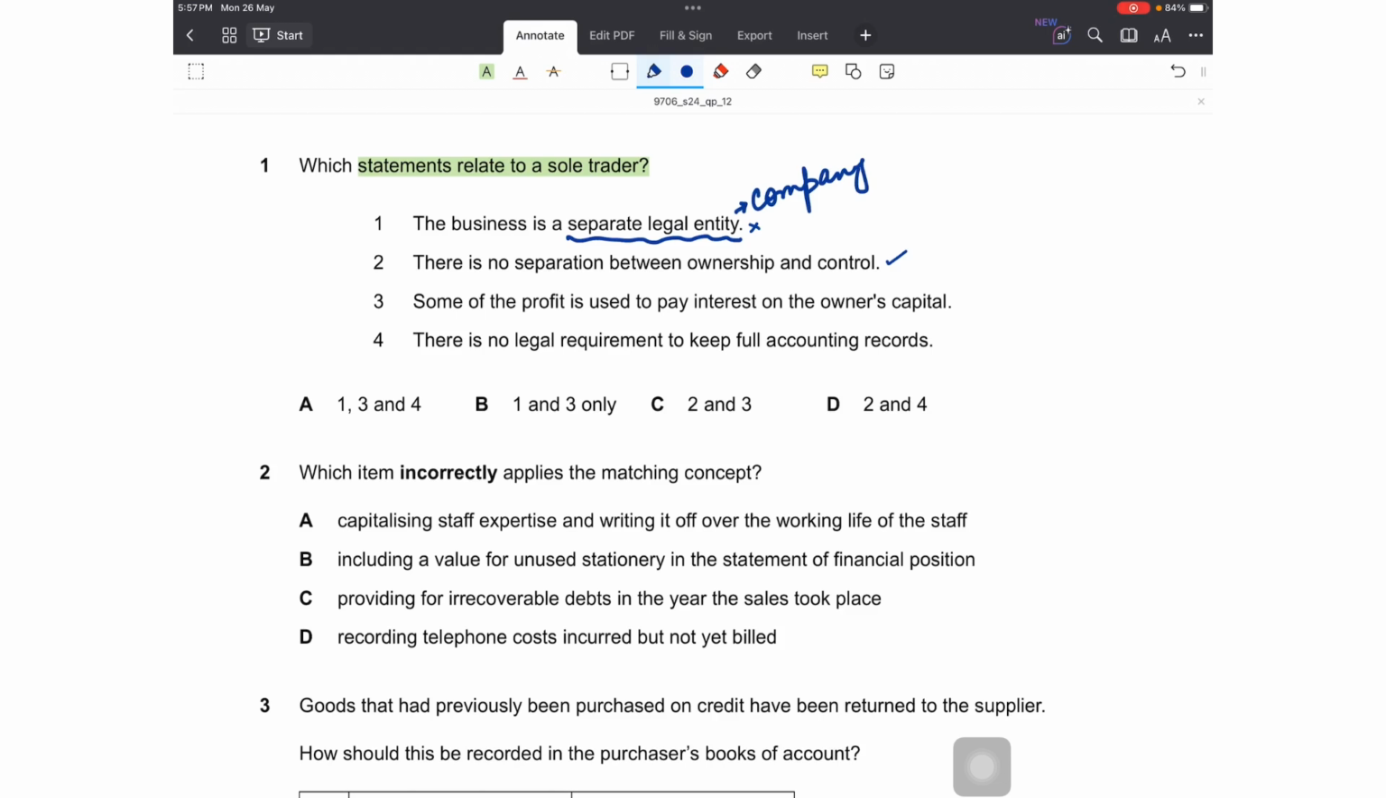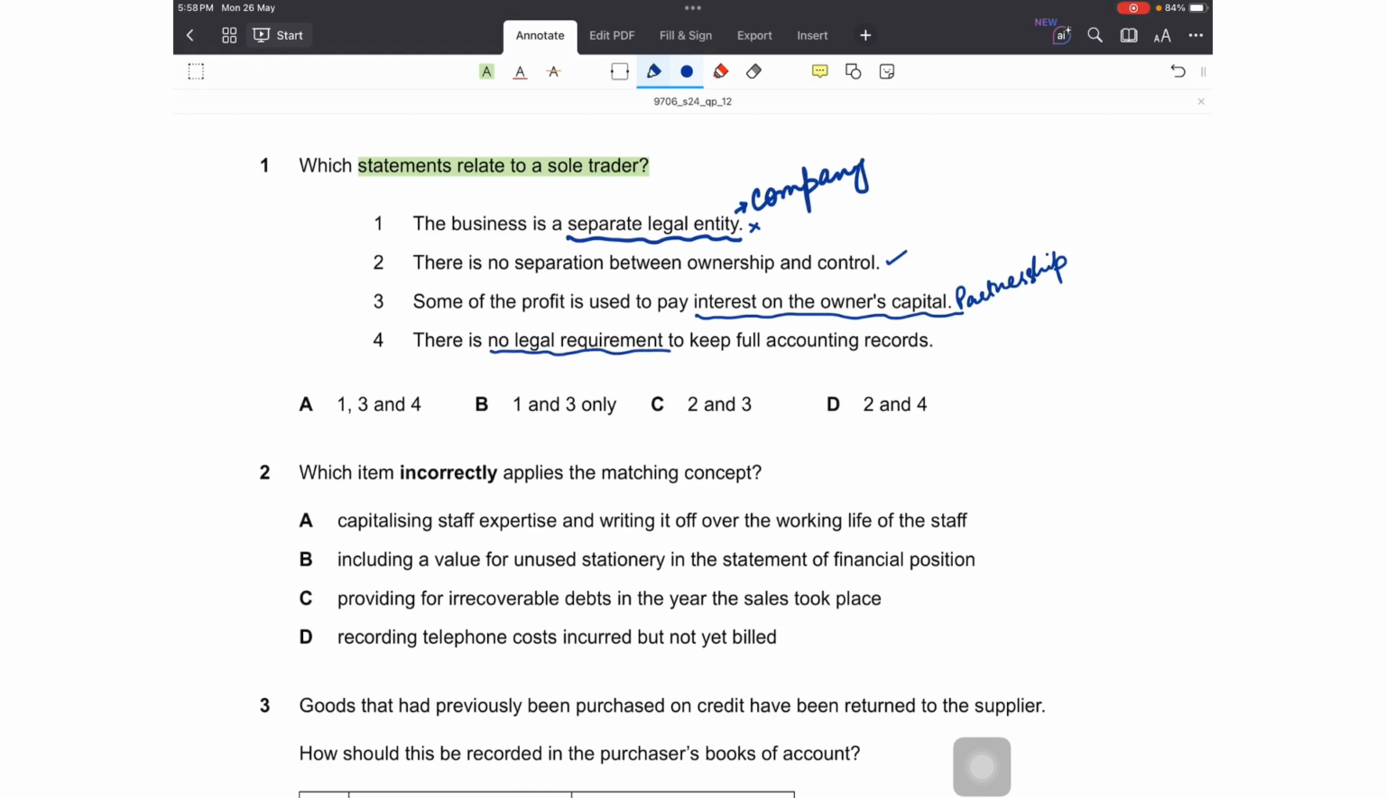Third is, most of the profit is used to pay interest on the owner's capital. No, there is no such requirement for that. Interest on owner's capital, that is usually done for partners in partnership business, when interest is payable on their capital investment, so that they don't withdraw their investment or that it remains in the partnership business for a longer time. But that is a reward for the partners. There is no interest on capital to the sole trader. So that is not true.